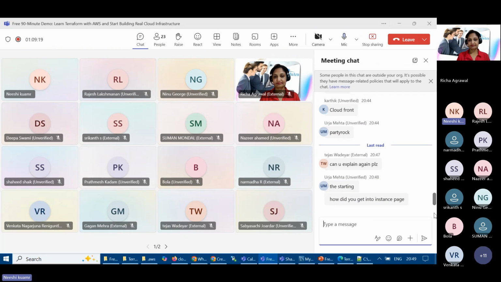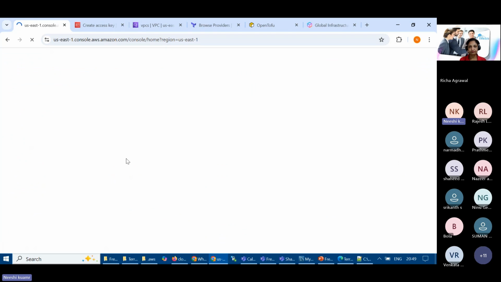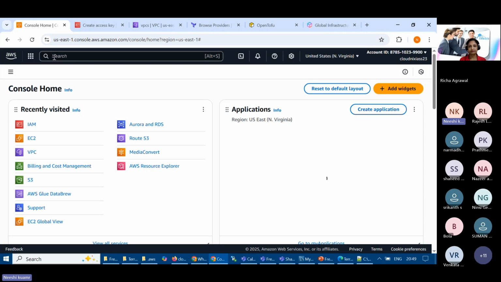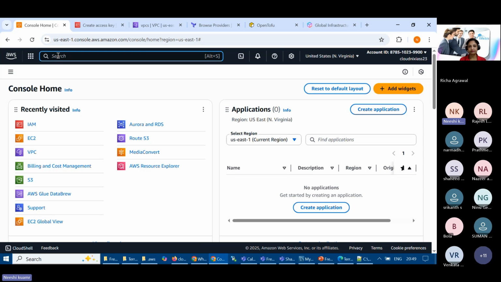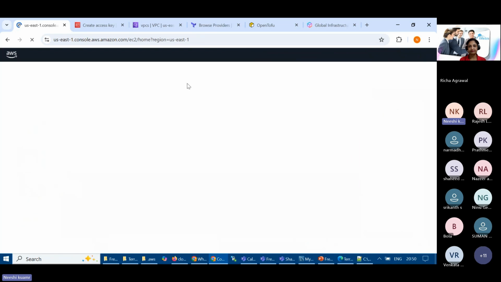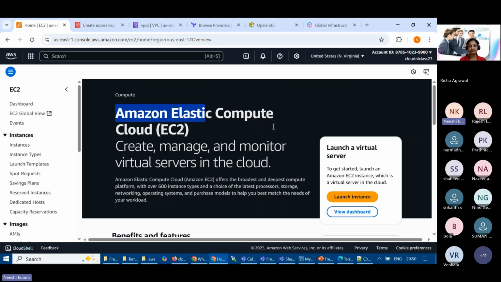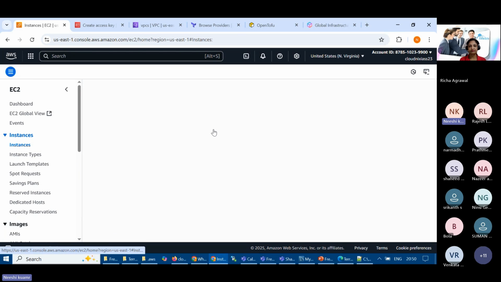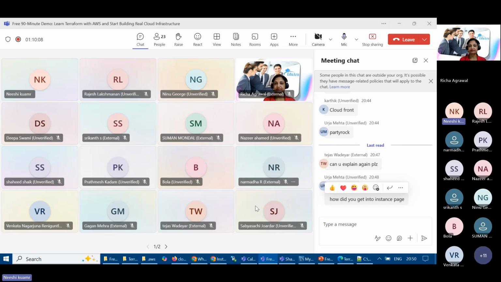The starting. How did you get into the instance phase? Instance phase meaning like in AWS. Okay, so for that, if I understood clearly, once you log into AWS, first you have to type or select that, because I have access, so it is displaying here. But it is always nice to type EC2, and EC2 is nothing but Elastic Compute Cloud, and this is the way you'll be able to navigate to create and manage an instance. All right, I believe I answered that question.